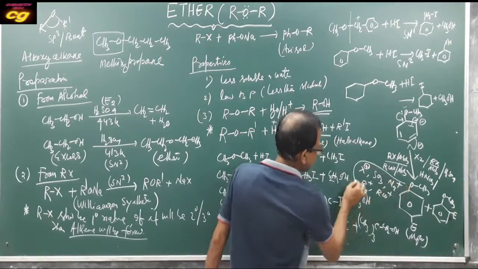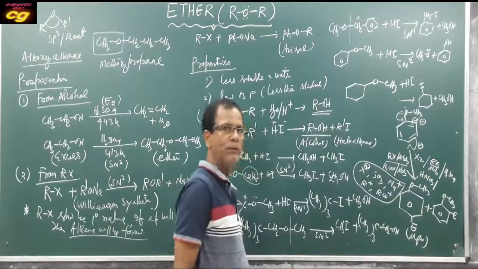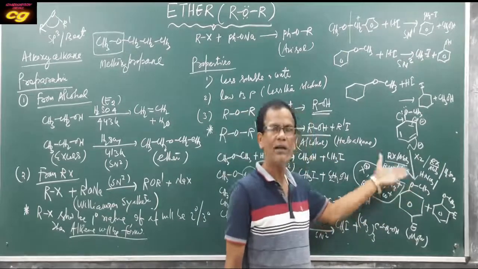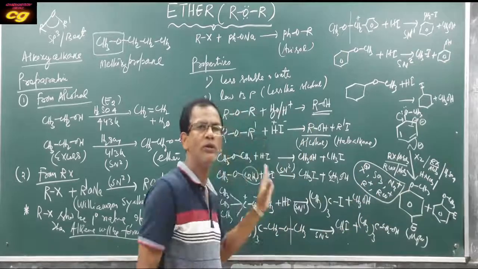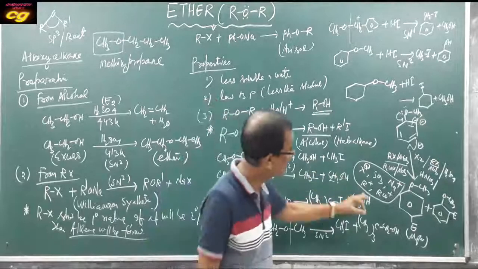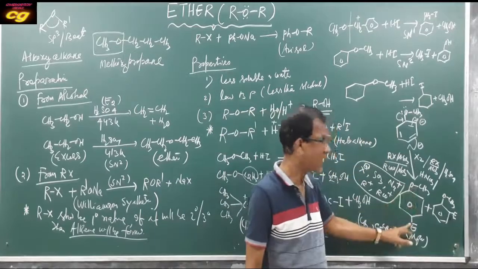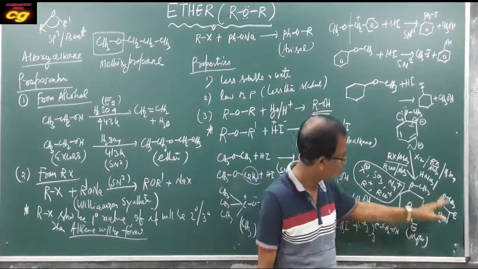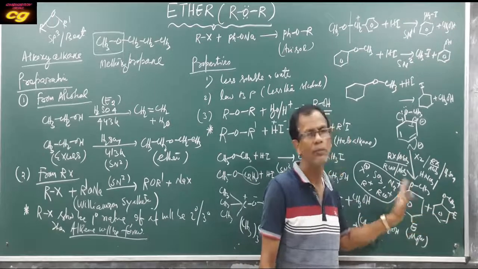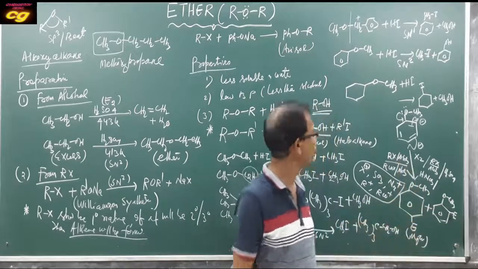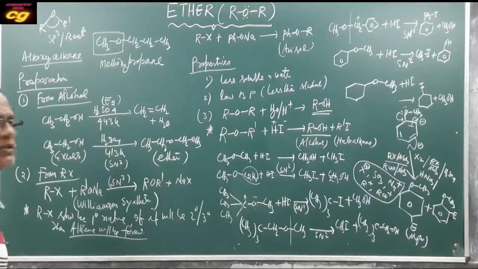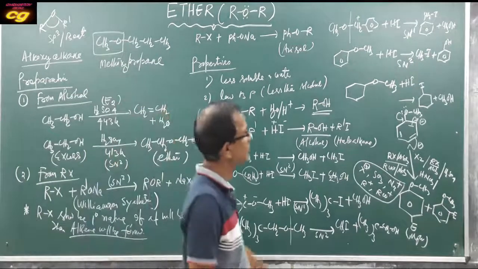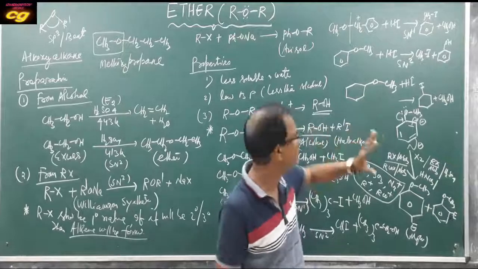These are the electrophiles produced during halogenation, alkylation, acylation, sulfonation and nitration. The important thing is that the electrophile attacks at the para position, which is the major product, and the ortho product is lower in percentage because para is the stable product. So these are the very important electrophilic substitution reactions of ether.